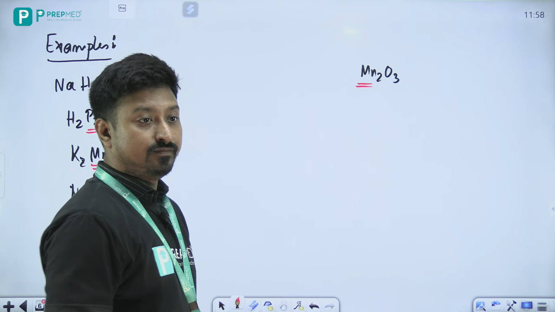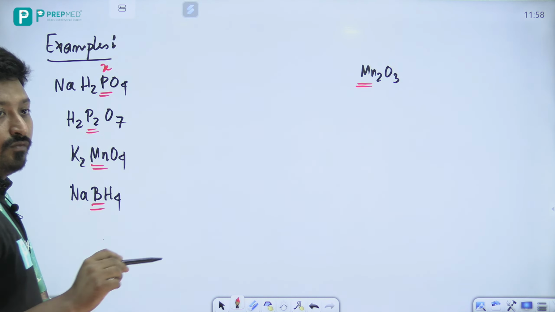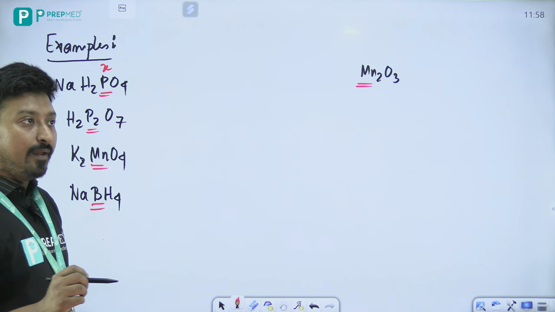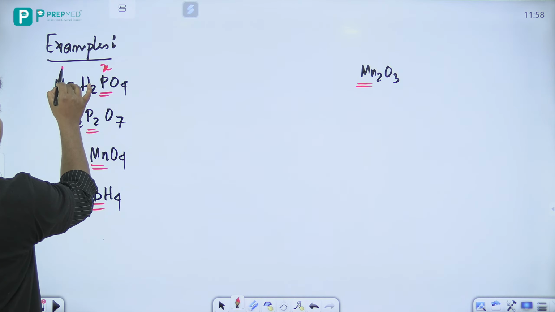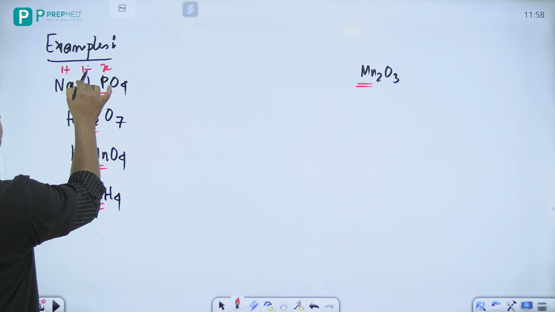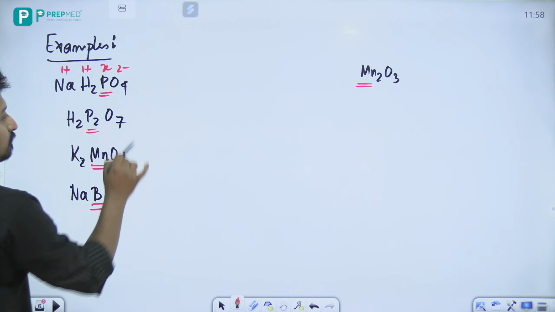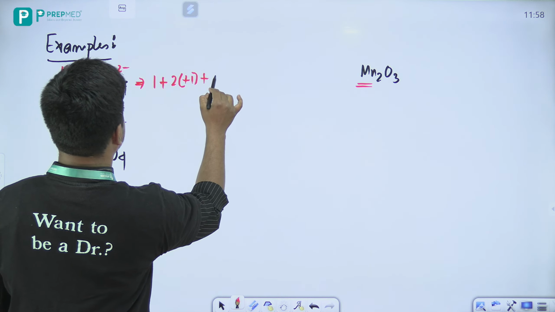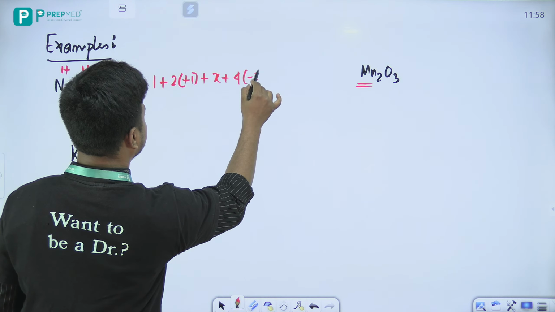Acha. So if I look at here, let's say phosphorus is X. Okay. Now in this case, sodium is +1, hydrogen is +1 and oxygen is 2 minus. Then it will be 1 plus 2 into +1 plus X plus 4 into -2.